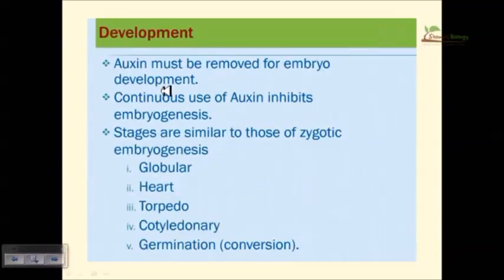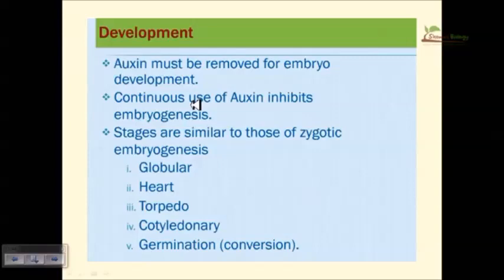Then, for development, auxin must be removed for embryo development. Continuous use of auxin inhibits embryogenesis. That's another important part: if we continuously supply the auxin, it will instigate the growth of the apical meristem and suppress the growth of axillary buds. As a result, our tree will grow very thin and tall, but we don't always want that. We want a tree which also has branching regions.